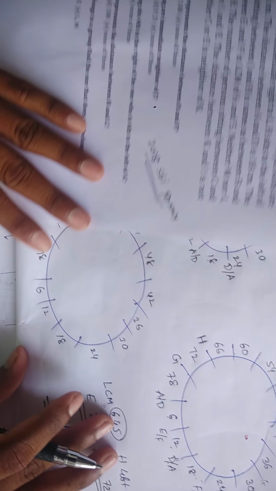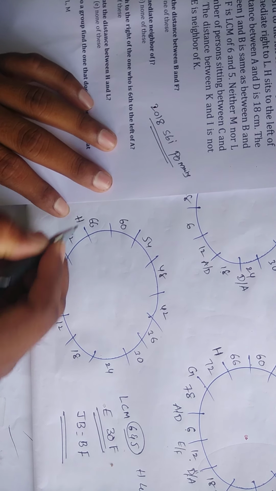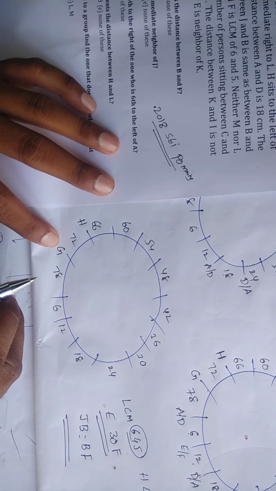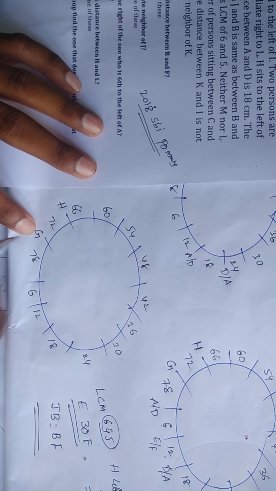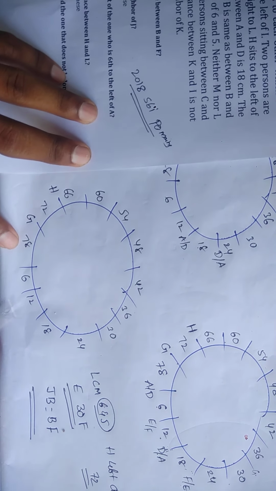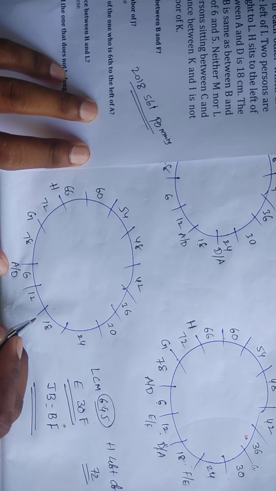Now, friends, check here. I will take H is left of G. Friends, for H and G, one more possibility is also there. I will eliminate that possibility at the final. I will explain. Wait. See here. H is left of G. Now, this one is what? Here ARD or this one is what?